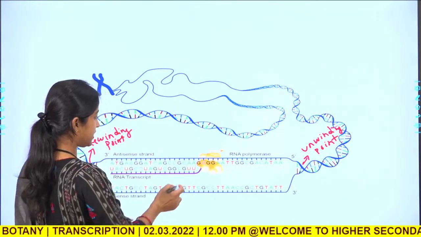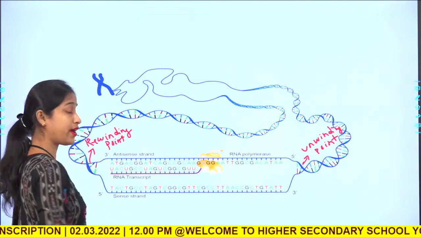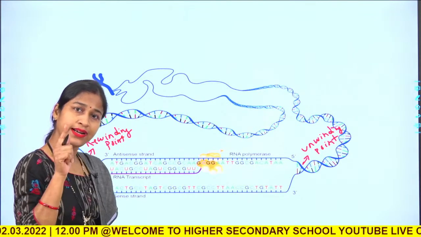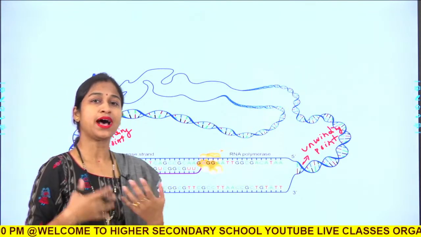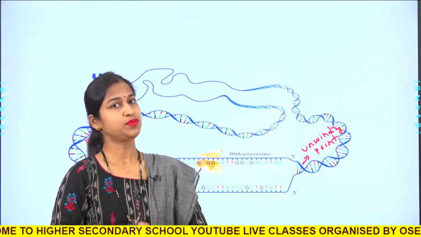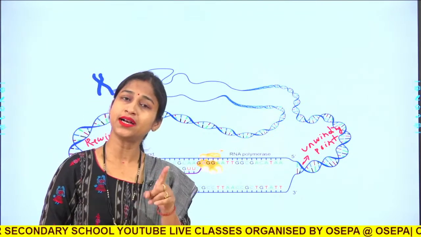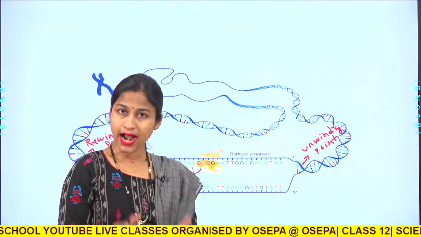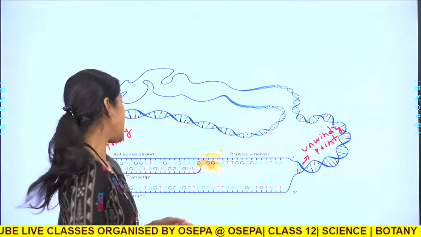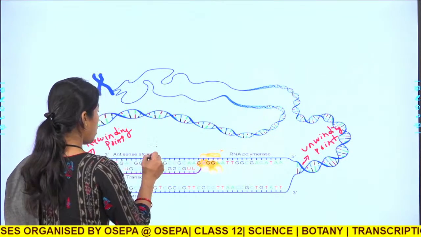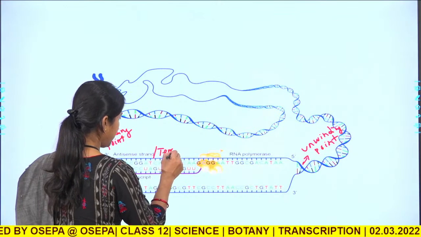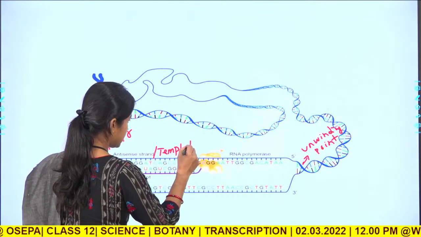Here the DNA is single stranded, here also the DNA is single stranded, but the RNA molecule that has to be synthesized has to be synthesized on a single strand of DNA, and that strand of DNA is called the template strand or the antisense strand.